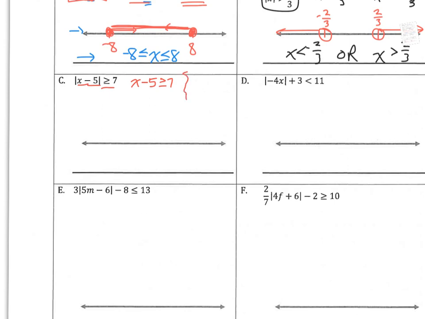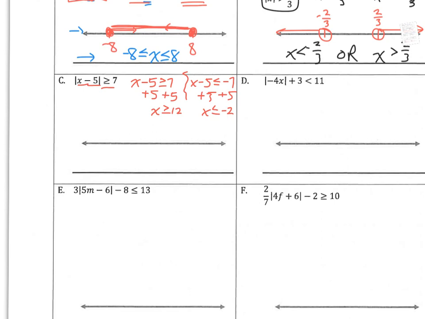Then I take the part on the inside, X minus 5, I flip the inequality and go less than or equal to, and I change the 7 to a negative. Now I just solve them. Add 5, add 5, and I get X is greater than or equal to 12. Add 5, and X is less than or equal to -2.